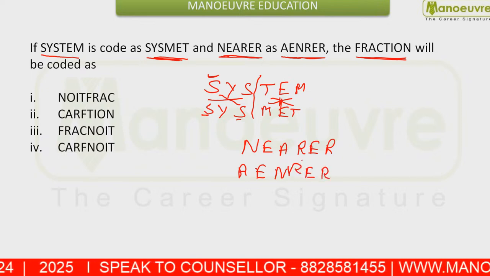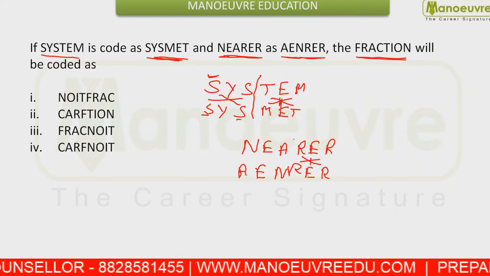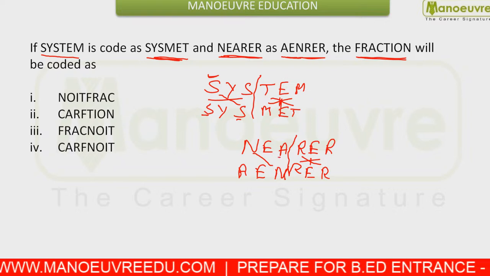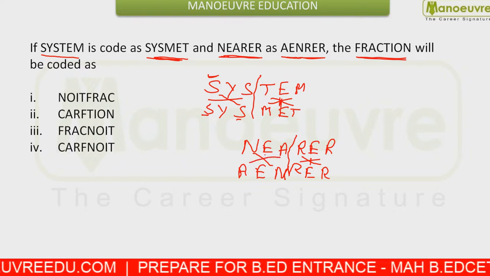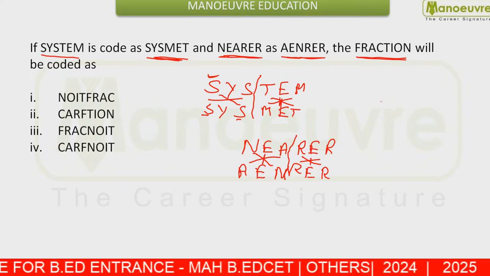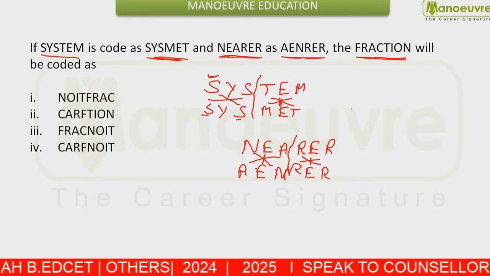So from here you can check RER is reversed, and the first half is also inverse. See, N is written in the third place, A is written in the first place, and E is written in the second place. That means what is happening? They are breaking it in half, inversing the first half, and then inversing the last half.